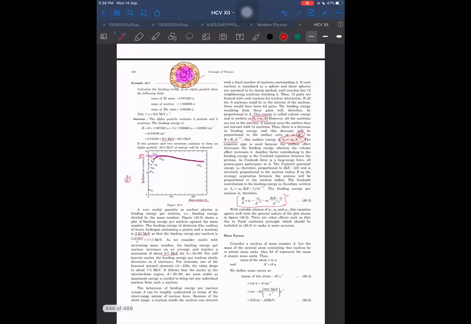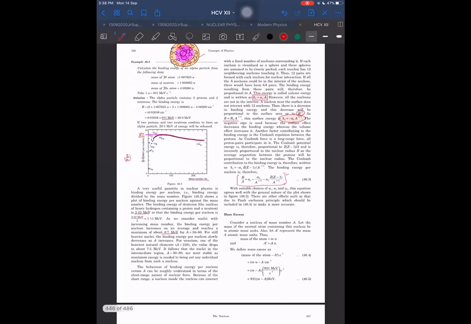Sir, if Coulombic force is more, then energy released is more? What if the force of attraction is more, then energy release will be more? Obviously, yes. If the force of attraction is more, energy release will be more. Stronger force of attraction means a more stable product, and more stable product means more energy has to be released in order to form it. All these things are related to each other. Okay, so I think you have understood this binding energy part.